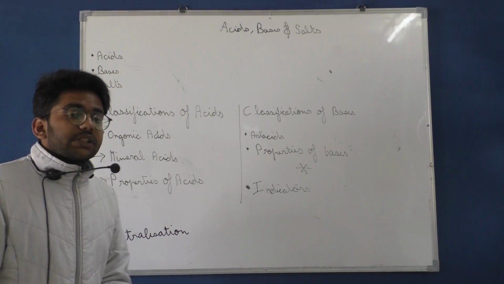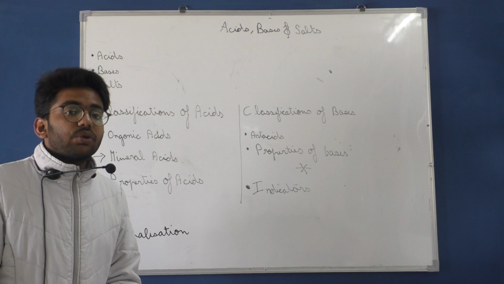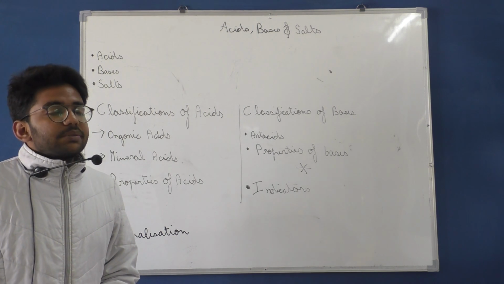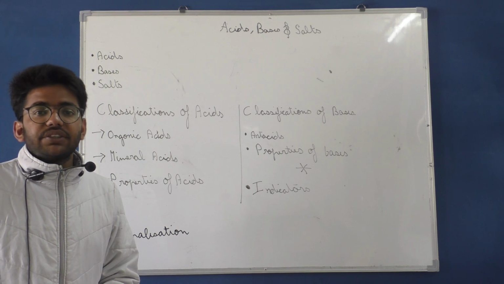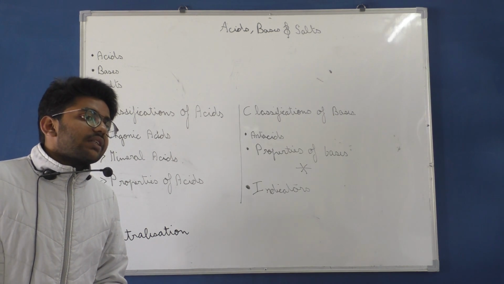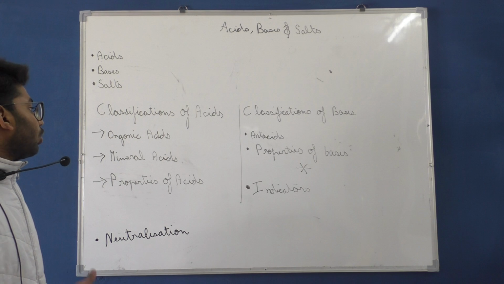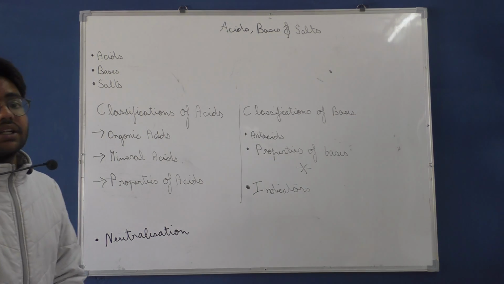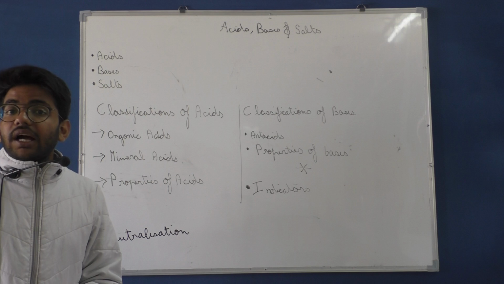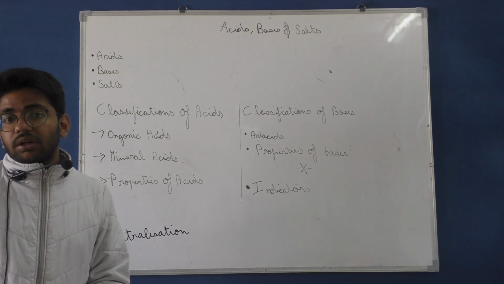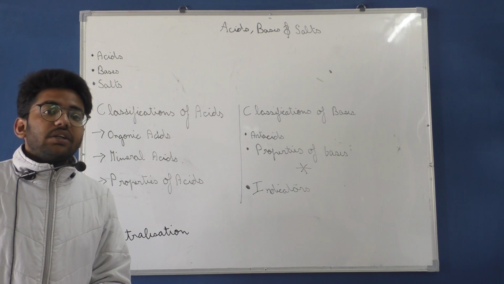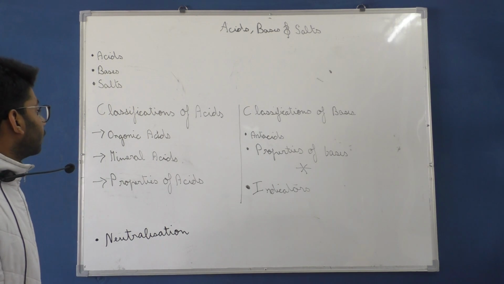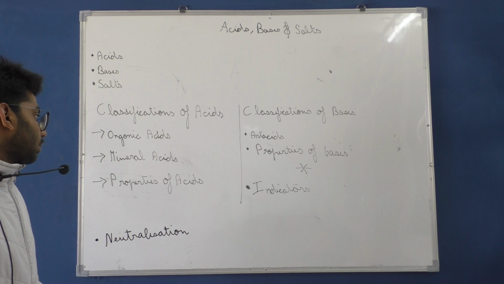The acids which are produced by plants and animals are known as organic acids. You must have eaten an orange. Orange has citric acid, so it is an organic acid. Now, talking about mineral acids, what are mineral acids? Acids which are found in the earth's crust, like HCl, are mineral acids.